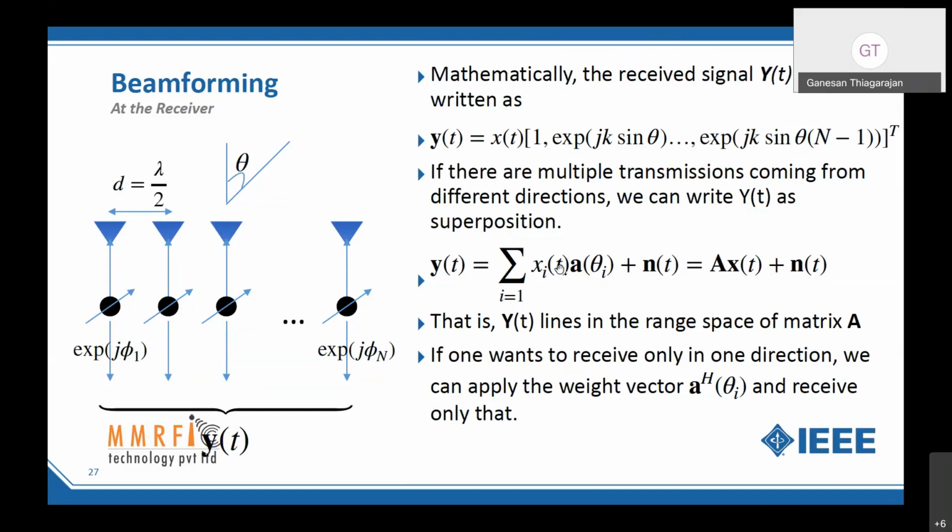In a compact notation, I can represent all the A theta i as a matrix A, where the columns of A are nothing but A theta i, and the xi put again as a column vector, and I get the received noise. So the received signal y is nothing but a weighted sum of these array vectors, or array manifold.